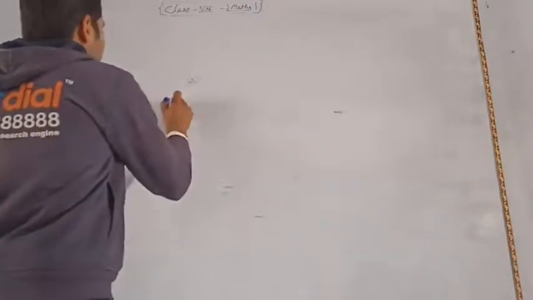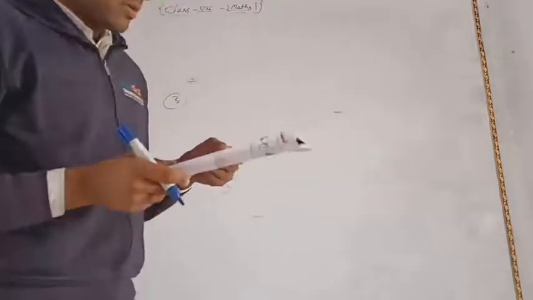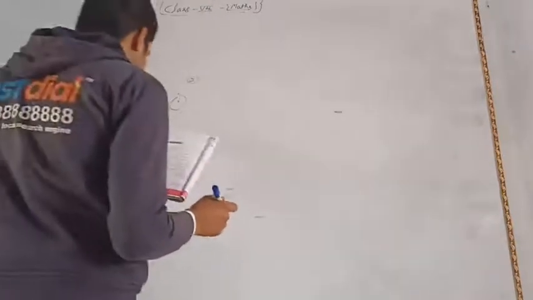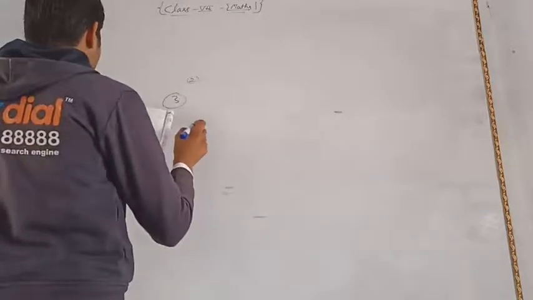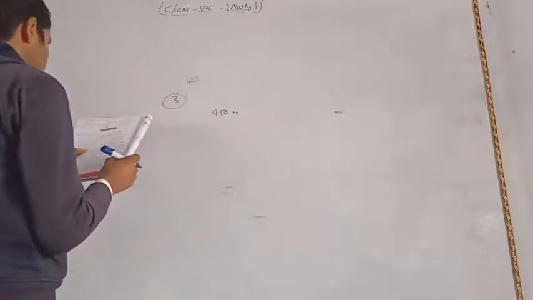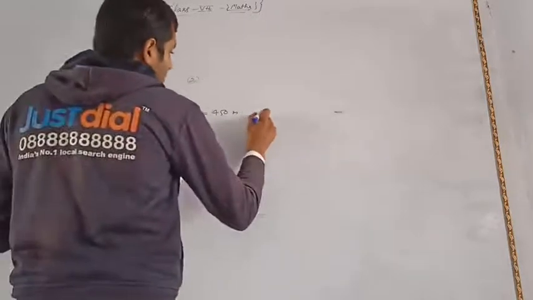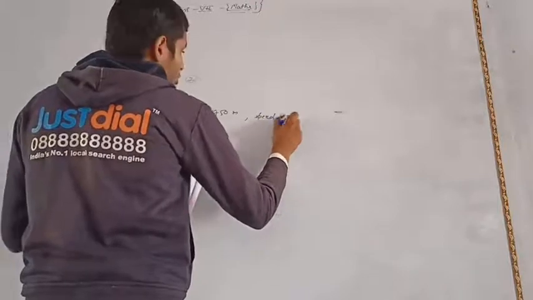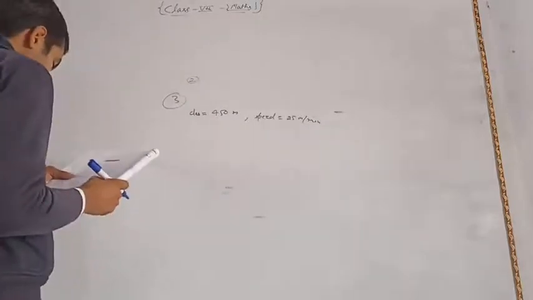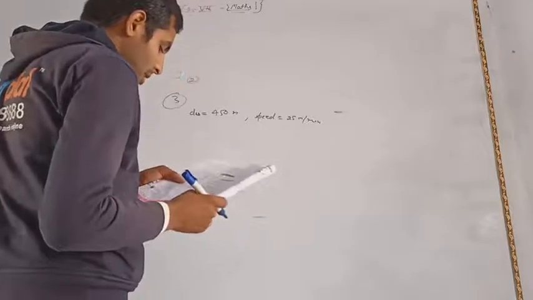Again, problem number 3. Find the time of the following in hours. Here given that distance is equal to 450 meter, speed is equal to 25 meter per minute. So in hours we have to calculate this. Distance is given as 450 meter, and speed is 25 meter per minute. We have to find the time.